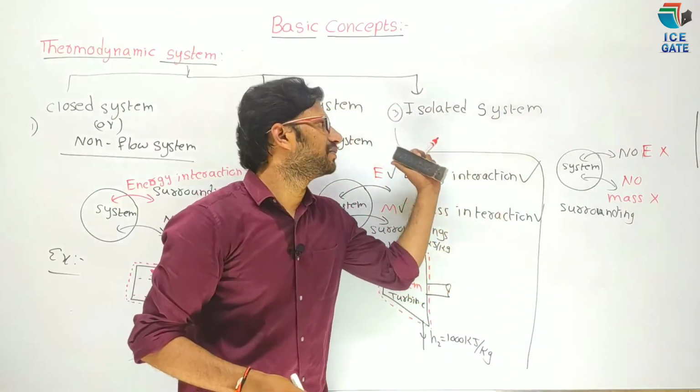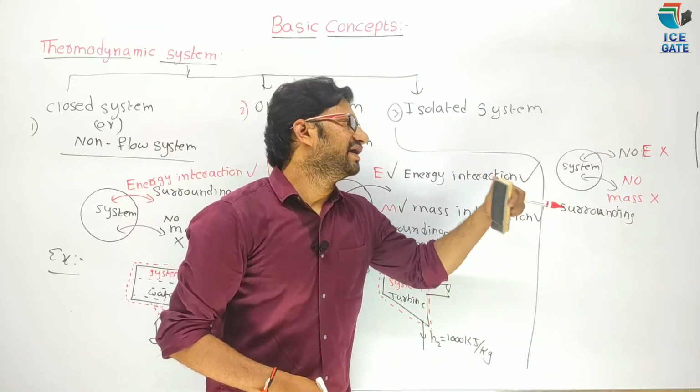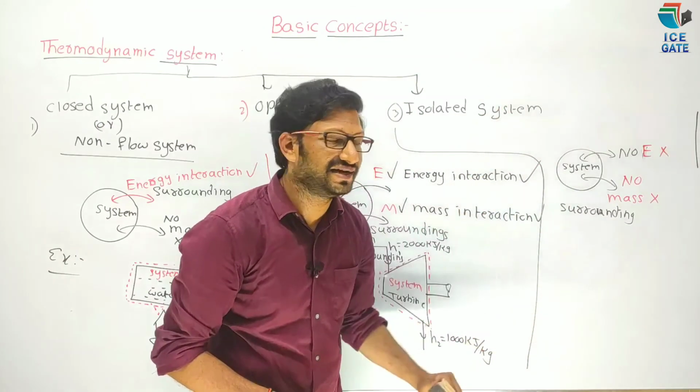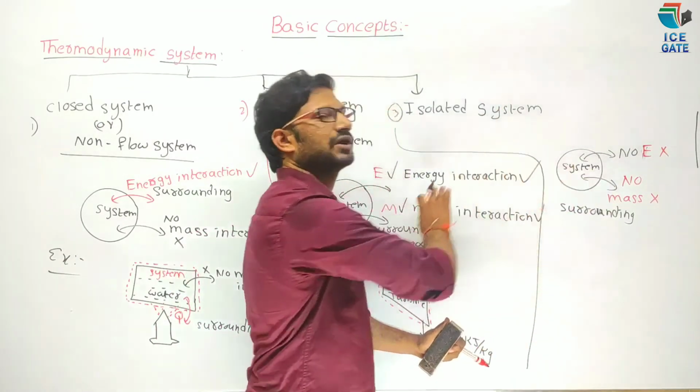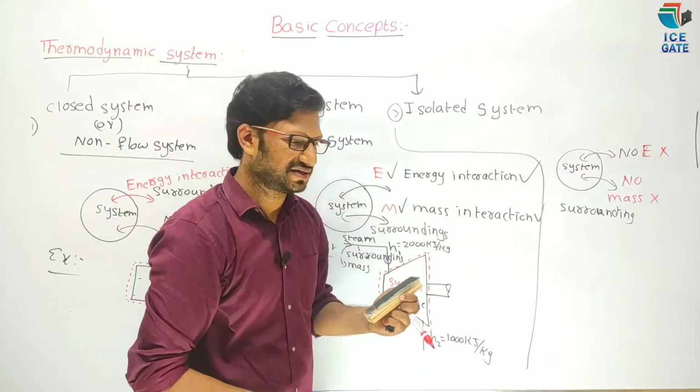It is a type of thermodynamic system in which neither mass interaction nor energy interaction takes place between system and surroundings is known as isolated system.